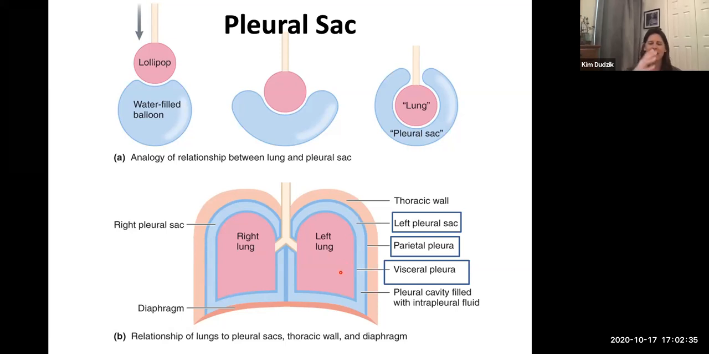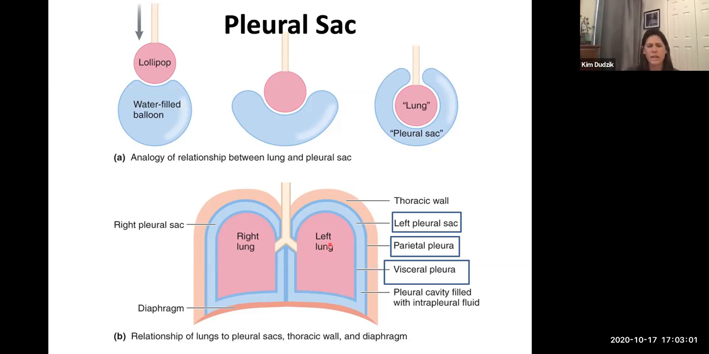And then that tissue is continuous with an outer membrane. It kind of folds around, folds over and attaches to the diaphragm, and then folds around and attaches to the inner chest wall on the inside of the rib cage. And that is the parietal pleural membrane. And again, each side has its own. And so those membranes each contain the separate lungs on either side.